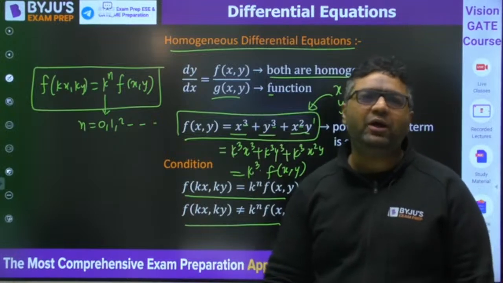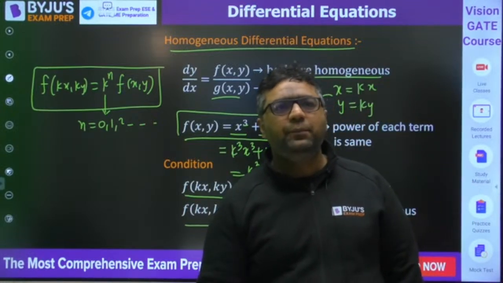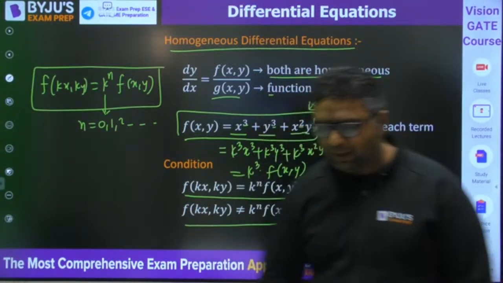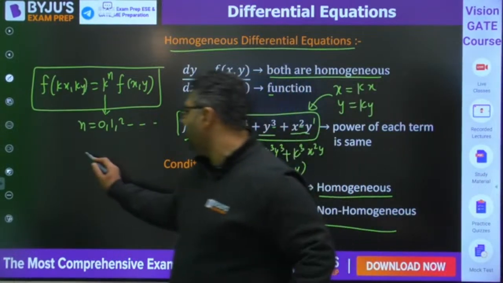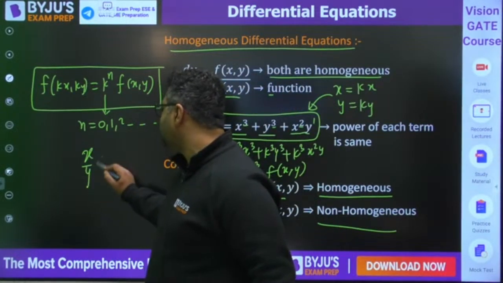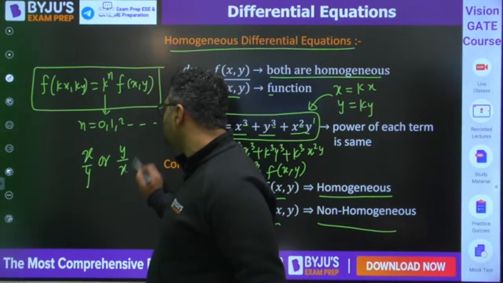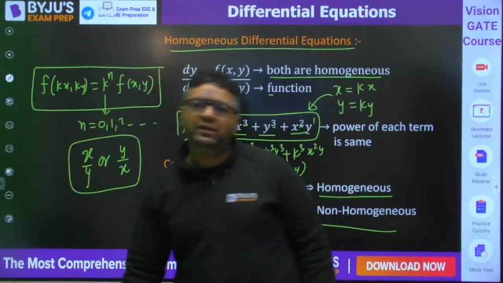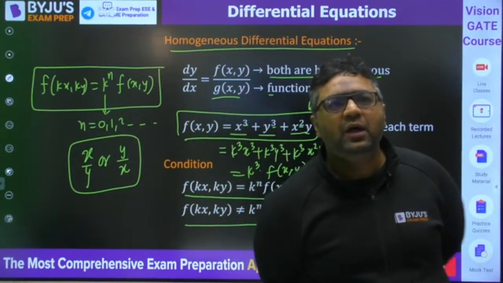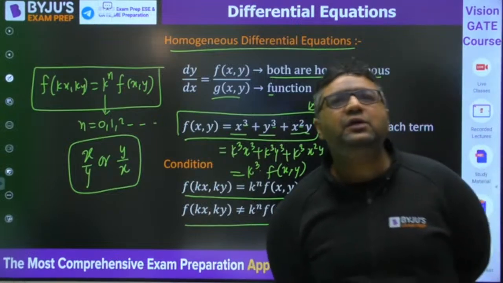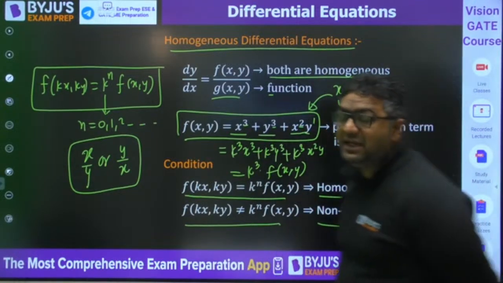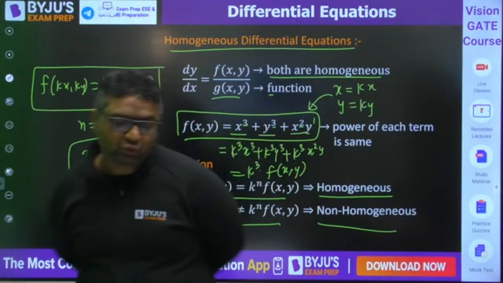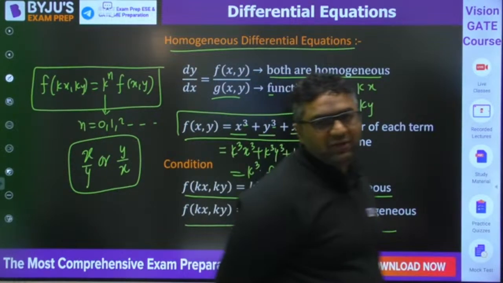Please tell me, has everybody understood till this point or not? And whenever you get this, it would be coming either in the format of some x by y or y by x. Then how to solve this type of question, we are going to see with the help of a question only. And after that, we would be entering into your favorite second order differential equation, which is related to CF and PI. I know many students have problems with it, so we would be going for that.